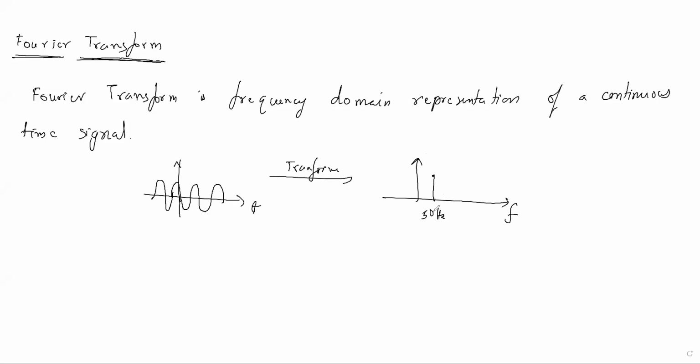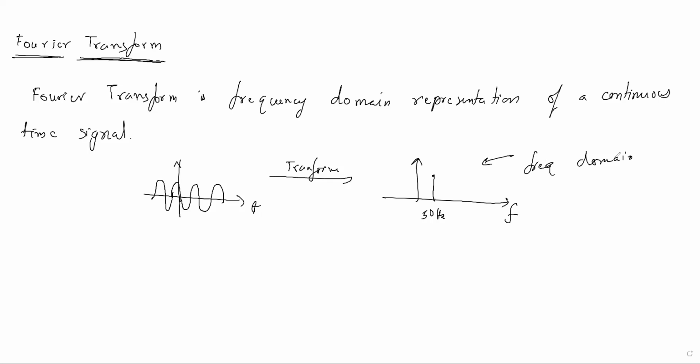So what I am saying is, the Fourier transform is nothing but a transformation from time domain to frequency domain. By looking at the time domain, we cannot say what frequency components are present in the signal. But by looking at the frequency domain representation, we can say what frequency components are present in the signal, because this is a very important component of a signal.